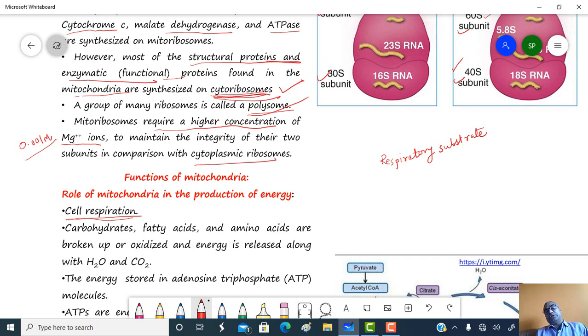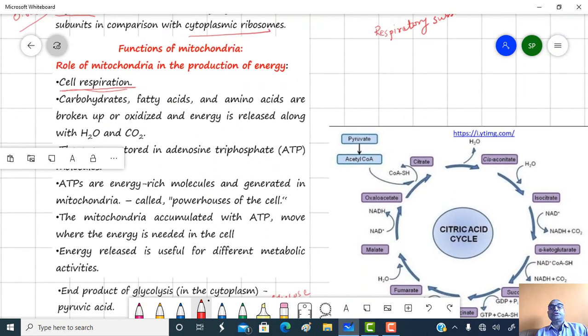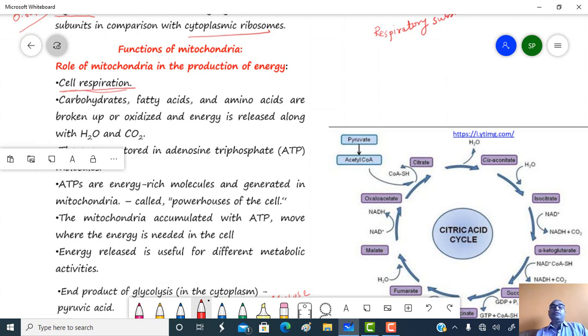Okay, next is the functions of mitochondria. The most important function of mitochondria is cell respiration, and due to this function, mitochondria are called the powerhouse of the cell. Different kinds of substrates are present within a cell, and they are broken down and oxidized to release energy in the form of ATP in the process of respiration.